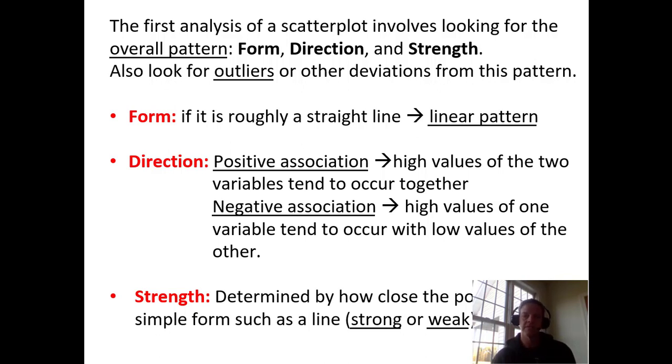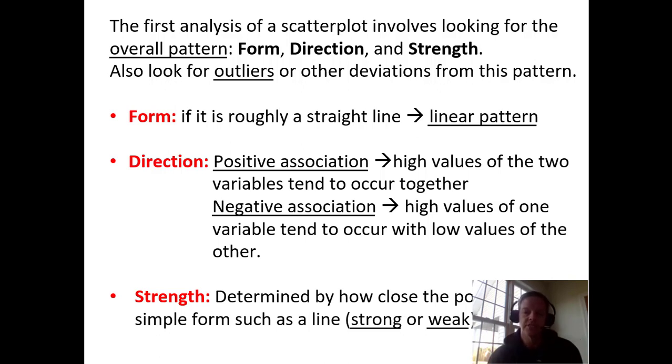The direction. So some things are positively correlated. We expect that if someone is taller, that their shoe size would be larger. So when height goes up, we expect shoe size to increase with it. There's negative association, which is the one example we used earlier with exercise and cholesterol. If your exercise time increases, we expect your cholesterol to decrease, and that's what we call a negative association. There's no connotation here about it being positive or negative in the sense of the word, that it's a descriptor. The numerical positive and negative just means that one goes up and the other goes down.